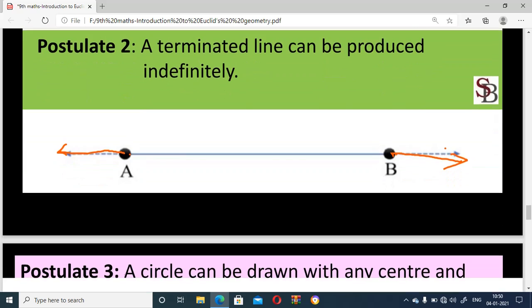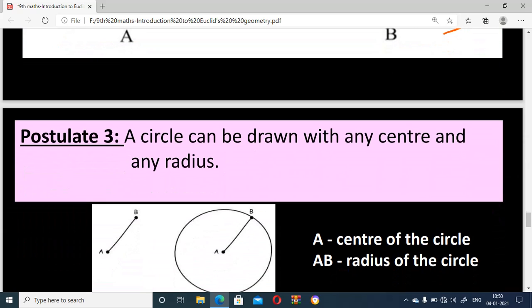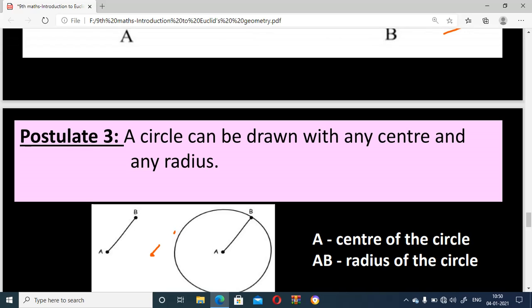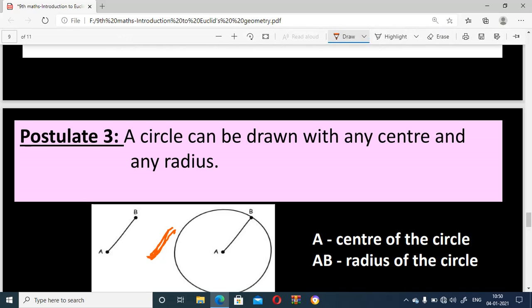Next one, postulate 3. A circle can be drawn with any center and any radius. Means we draw a circle by using a center and a radius. We take a straight line. One end point is the center. We take another point and this is the radius.